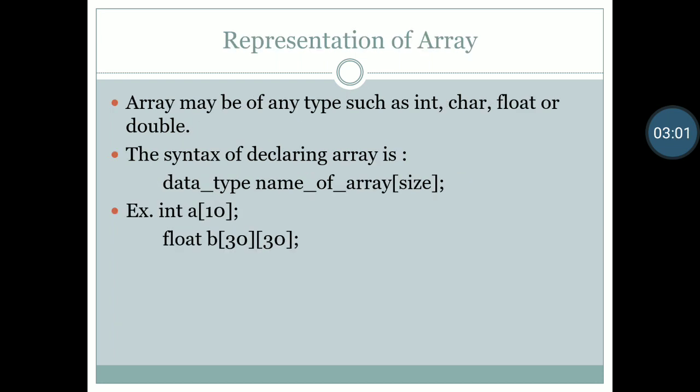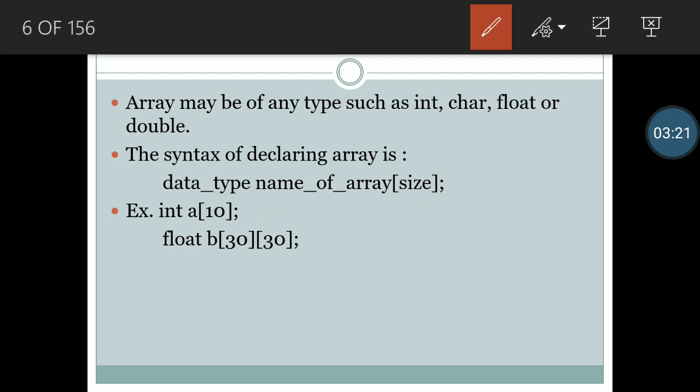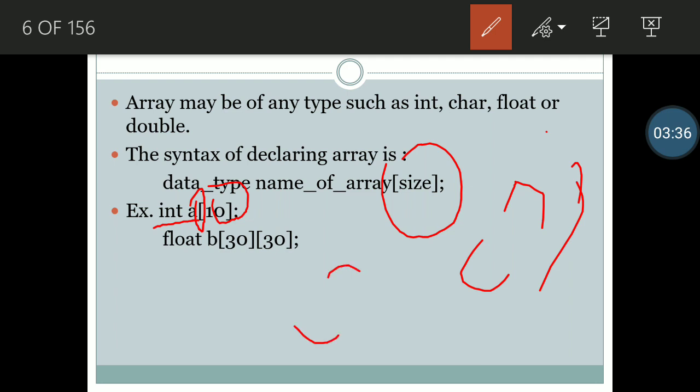Now, representation of array. Array may be of any type, such as integer, character, float, or double, that we have already studied in our C language. So now the syntax of declaring an array is data type, name of array, and size. In this, integer is our data type, a is our array name, and 10 is our size. So consider that our size will be in square brackets only, don't use curly brackets.